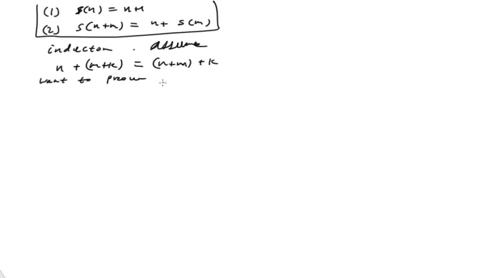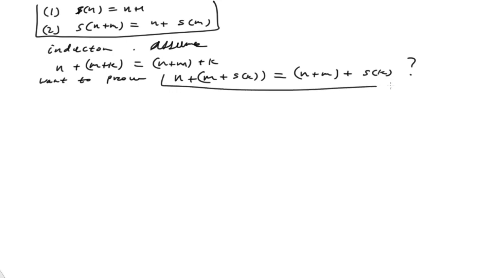We want to prove that n plus the quantity m plus Sk is equal to n plus m plus Sk. Okay, so we don't know if this is true yet, so I'll put that in the box and put a question mark on it. What we've got to do is, of course, use our above two identities to see if we can get this to come out of it.